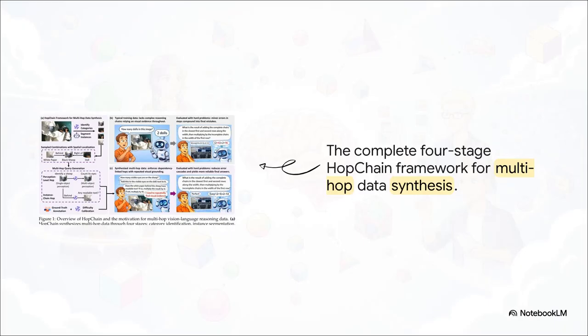So let's just quickly recap those 4 stages. 1. Identify general categories of objects. 2. Segment and locate each specific instance. 3. Get an AI to generate tricky, chained questions about them. And 4. Use humans to verify that the questions are actually good. What you end up with is a scalable pipeline that can churn out exactly the kind of tough, high-quality data that these models desperately need to get better at reasoning.